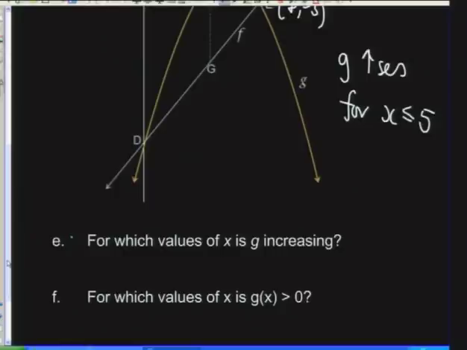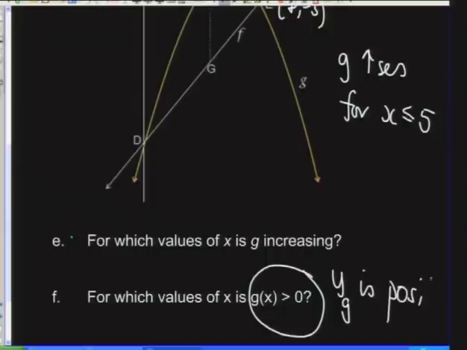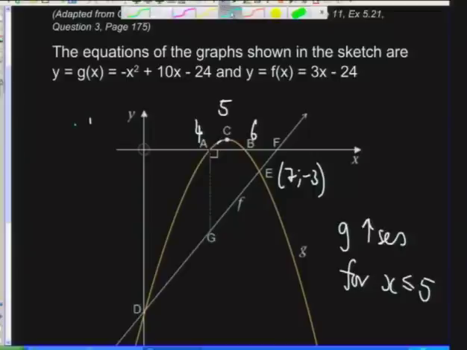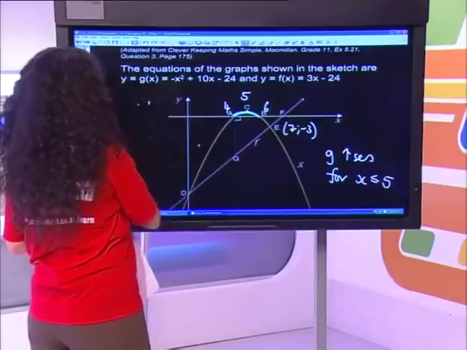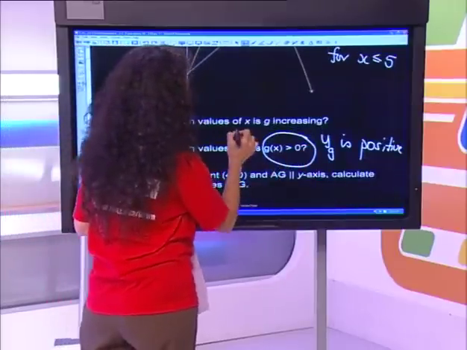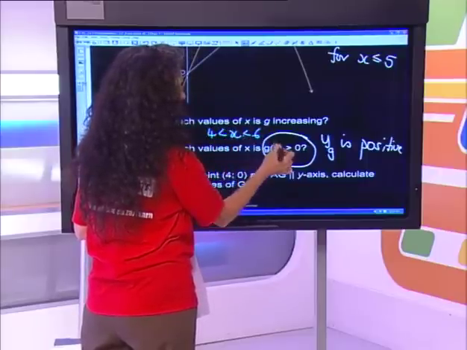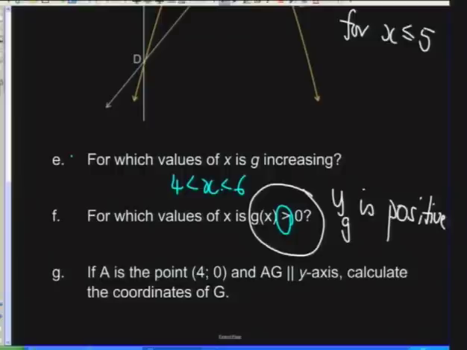And for which values of x is g of x positive? When is it positive? Where do we find y values that are positive? So that means y of g is positive. Remember to translate. Without translating, you go nowhere. Where will we find positive values? Excellent, above the x-axis. Anything above the x-axis is positive. So we'll be finding that between 4 and 6. And I'm not including 4 and I'm not including 6 because I want to know when is it strictly positive, not when is it equal to 0.